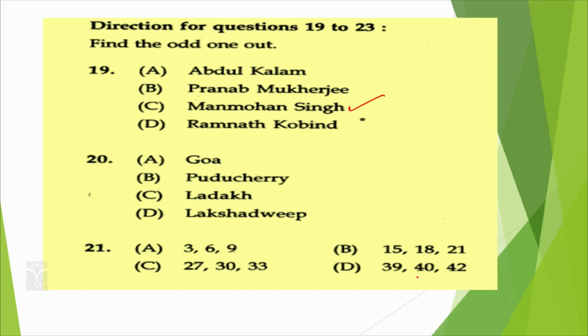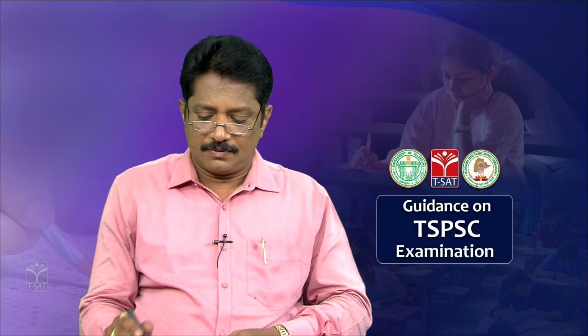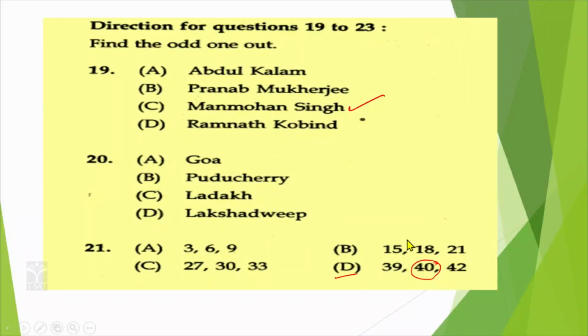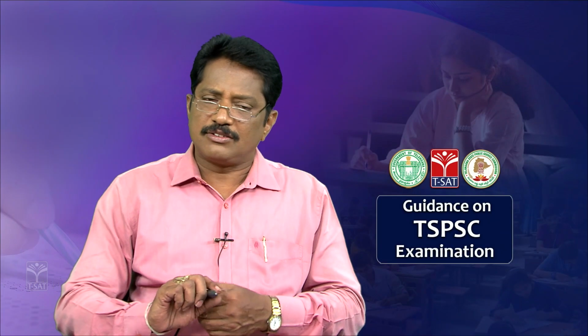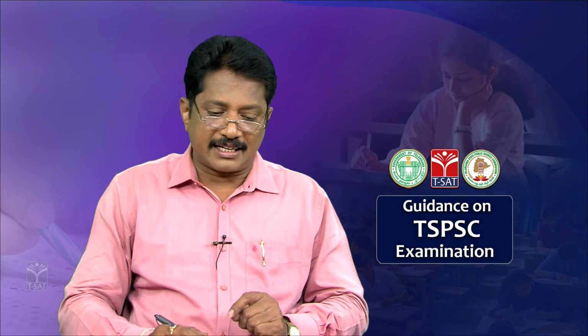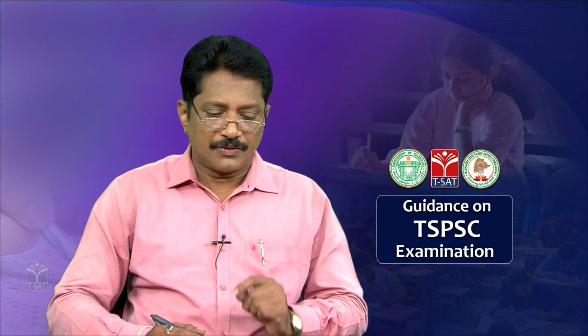But 39, 40, 42, here 40 is not a multiple of 3, correct? So, it is very clear. So, D is the correct option. So, in this manner you can say. Now, this question comes as a Venn diagram. So, Venn diagram questions also will come, we will observe it.